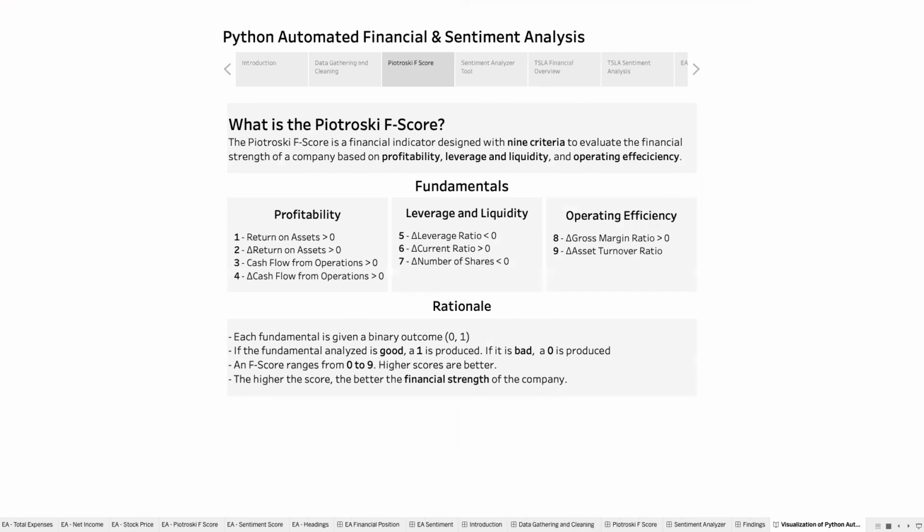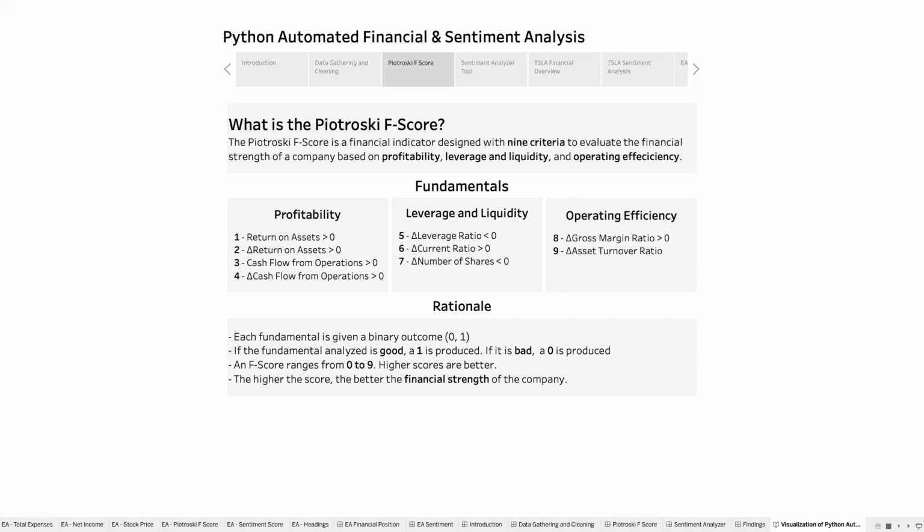Before diving into the automated analysis that runs off of these financials that were scraped, I first want to share the metrics that I implemented within the Python script. To gauge the financial strength of the selected company, I chose to calculate its Piotroski F-score, which is a financial indicator designed with 9 criteria based on profitability, leverage and liquidity, and operating efficiency.